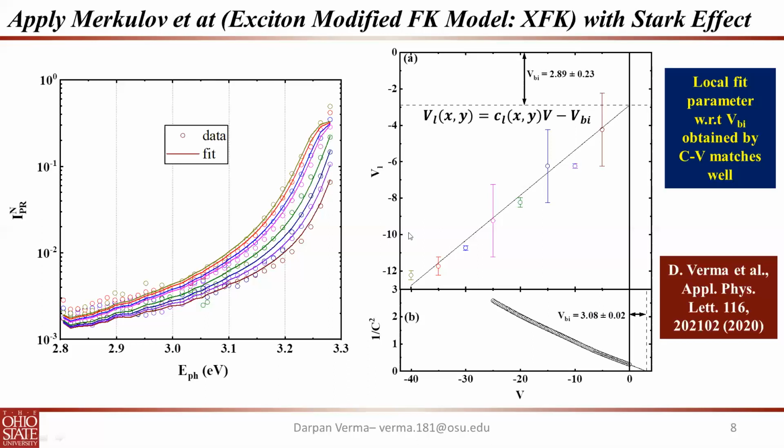And this line can tell you if the location at which you are doing the measurement is a hot spot or a cold spot. So if the C parameter is equal to 1, that means the location on which you are doing the measurement is neither a hot spot nor a cold spot. If it's smaller than 1, as seen in this particular case, it will be a cold spot. And if it's greater than 1, it will be a hot spot.